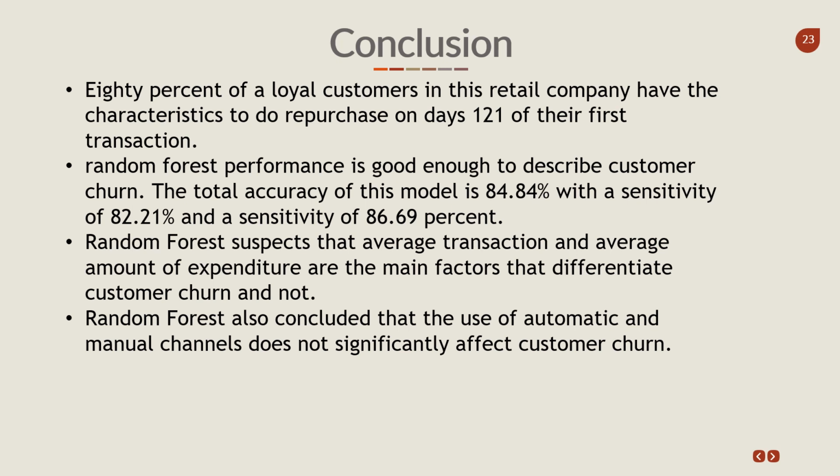The total accuracy of this model is 84.84% with a sensitivity of 82.21% and a specificity of 86.69%. Random forest suggests that average transaction and average amount of expenditure are the main factors that differentiate churn customers and not. Random forest also concludes that the use of automatic and manual channels does not significantly affect customer churn.